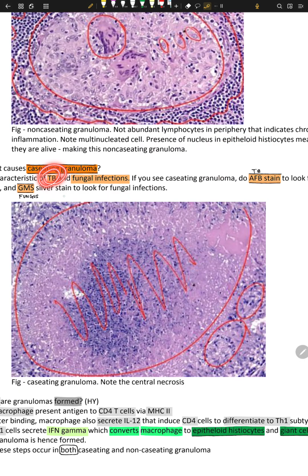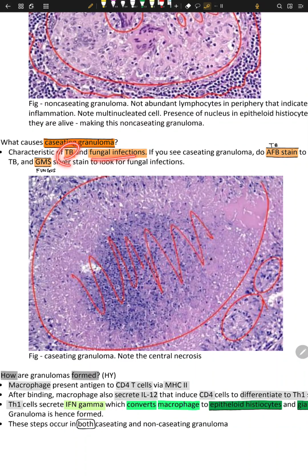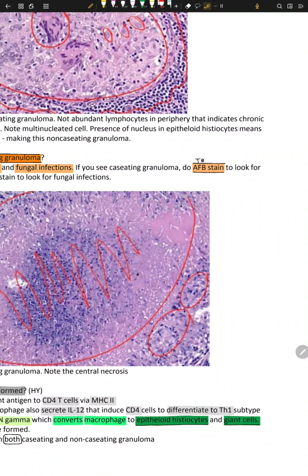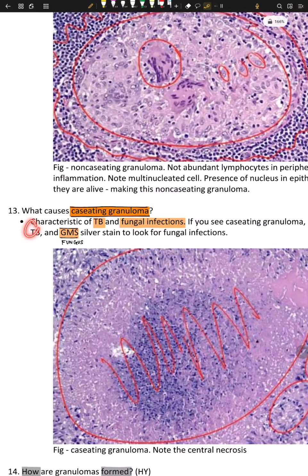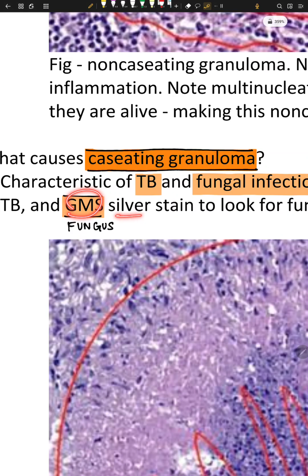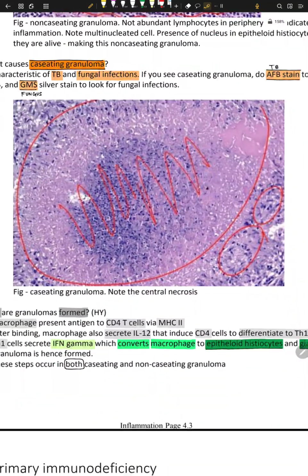So we need TB and fungal infection for caseating inflammation or caseating necrosis. The test for these granulomas is first AFB stain to look for TB, and the other is GMS silver stain to look for fungal infection, right?